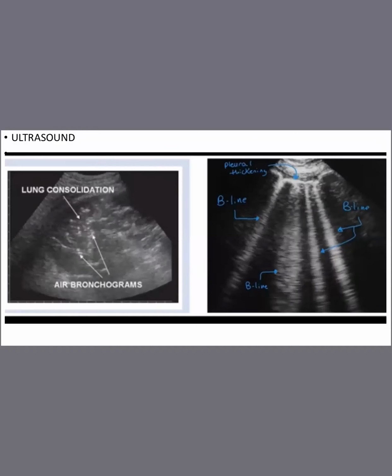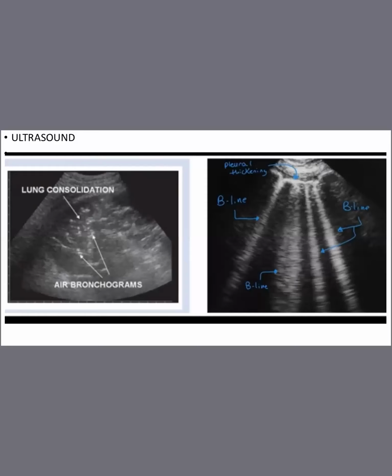And ultrasound. If you are very good at diagnosing, then you can go for ultrasound. Actually, you can see air bronchograms, B lines and all. These B lines indicate interstitial pulmonary edema. You can see the thickening of B lines, right?